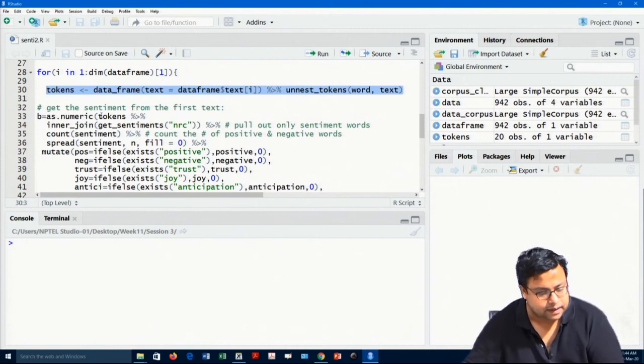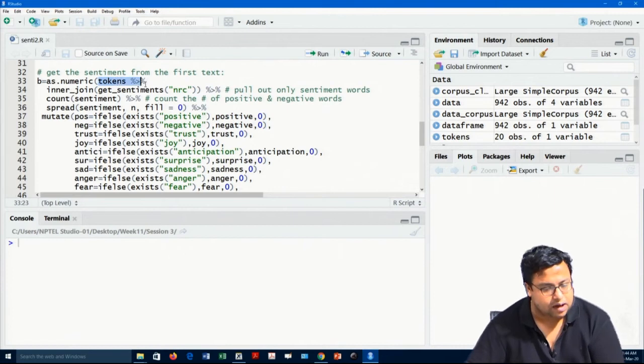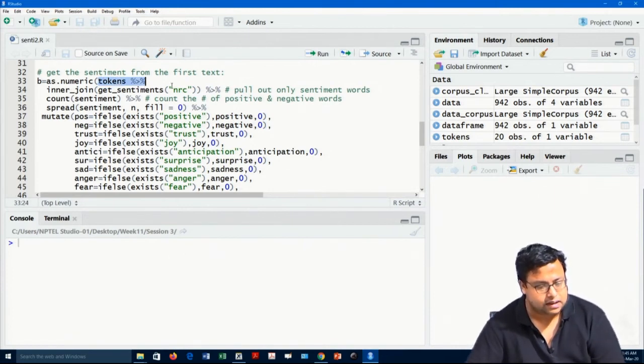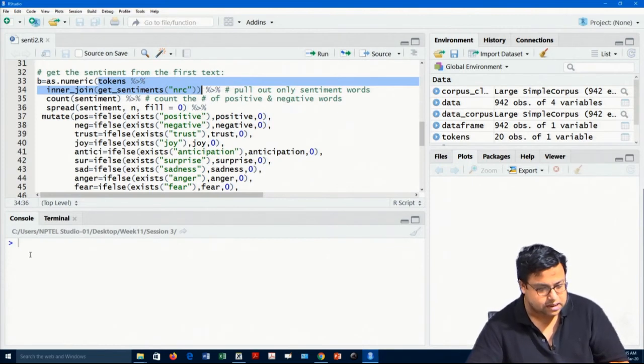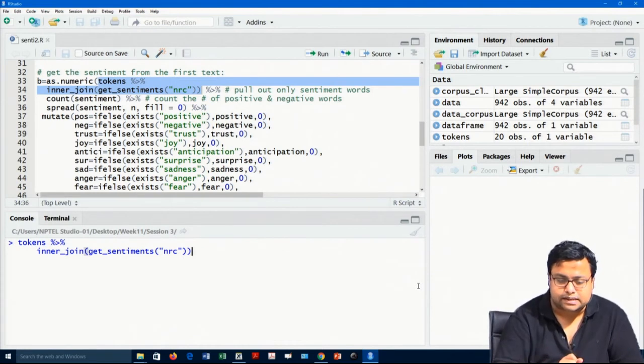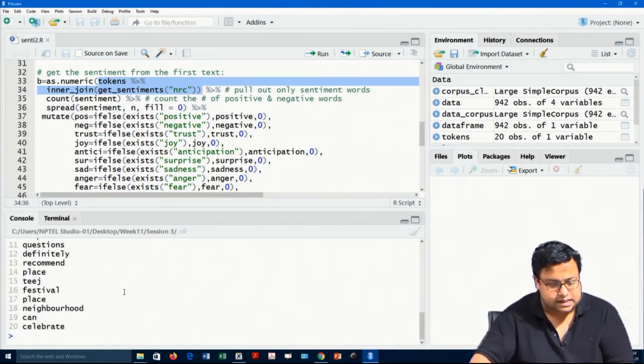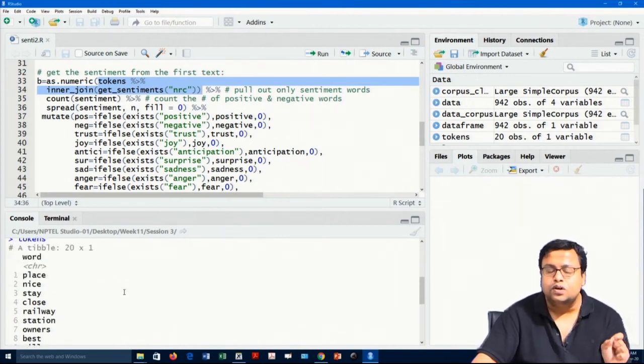Then what I am doing? Just check this part that I am using one by one. I will copy this much and paste it here. I am picking up the tokens and then doing an inner join with sentiments from NRC. If I run this, it will say that out of all these words in my tokens, these are the words which are associated with certain sentiment or emotions from this NRC library.